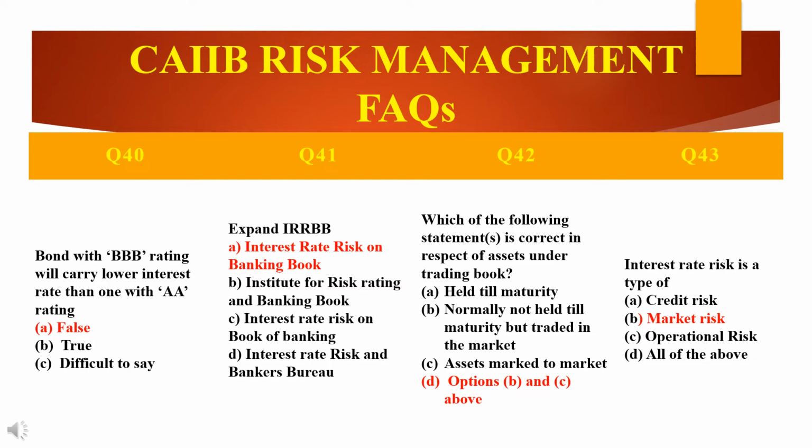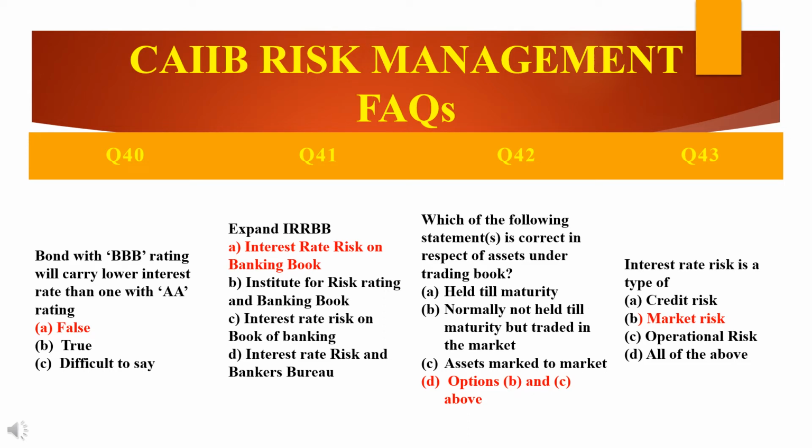It has to be compensated by a higher interest rate on the bond when compared to a double A rated borrower. That's why this is true in nearly all cases, and hence the answer is A. It's false here. However, there will be exceptions. In everything there will be a few exceptions to the general rule. I will give you one exception to it.